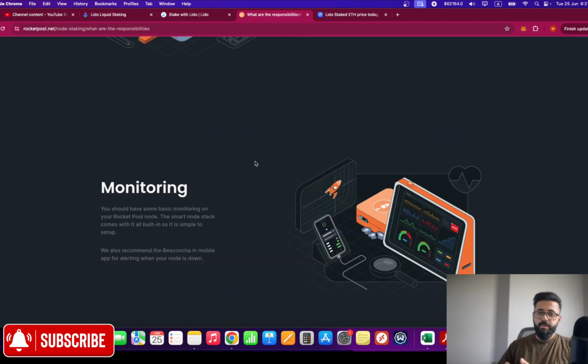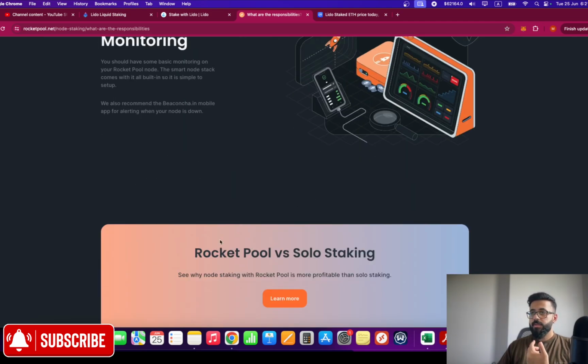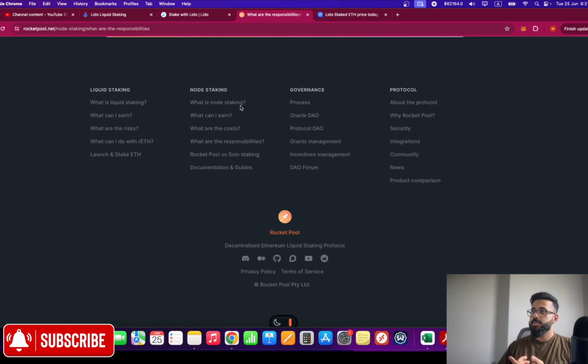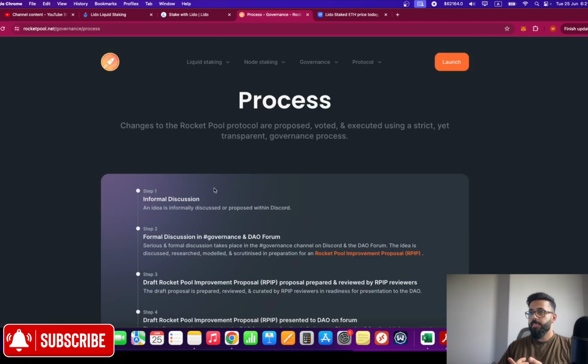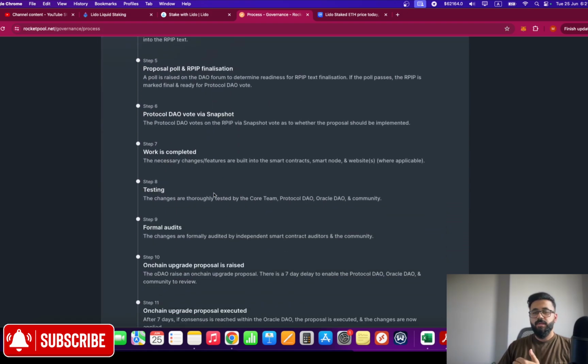If you want to know the step-by-step process on starting with node staking, then go ahead. At the bottom, you will be able to see the process. Here it is. And this can give you a step-by-step guide on from step 1 to step 10, how you can set up your own node, what are the requirements, what are the costs. You can calculate everything.